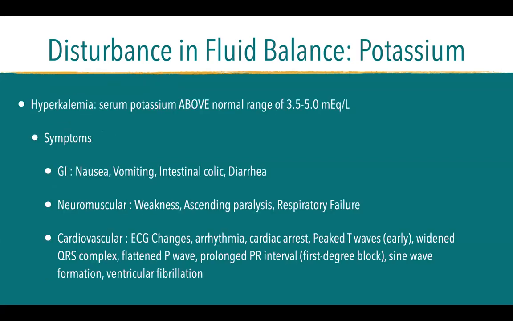Symptoms would include nausea, vomiting, intestinal colic, and diarrhea. That's why we said potassium is important in smooth muscle like your cardiac and intestinal muscles. For neuromuscular, we have decreased neural transmission. That's why you have weakness, ascending paralysis, and respiratory failure. We also see ECG changes. For all of these electrolytes, we will see ECG changes, which are very important.